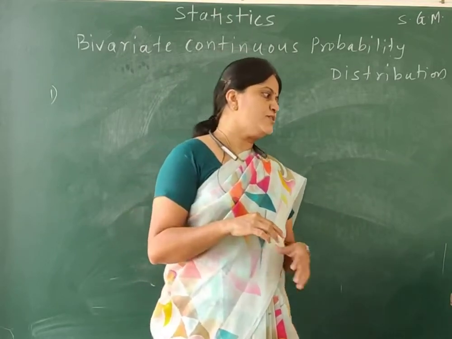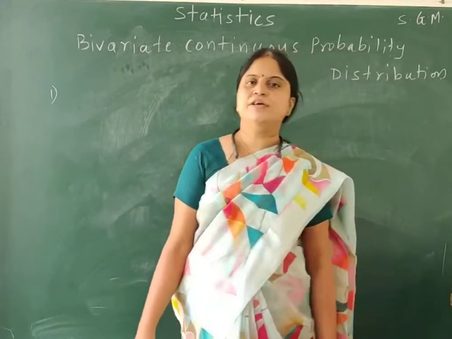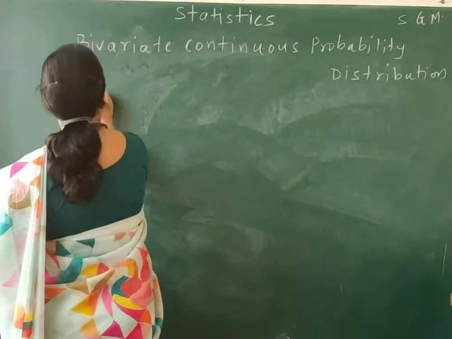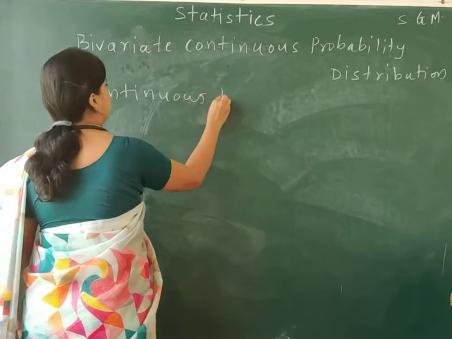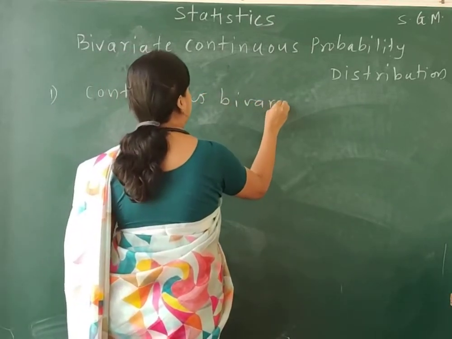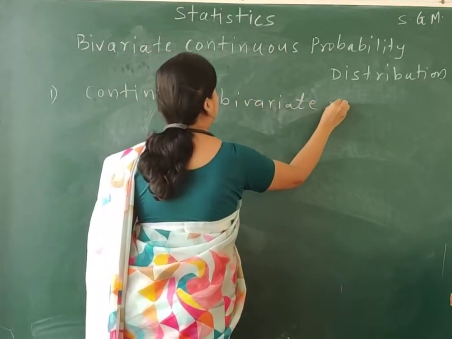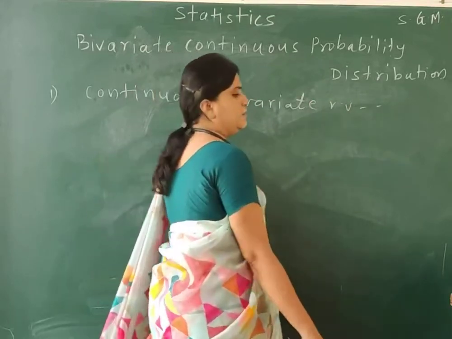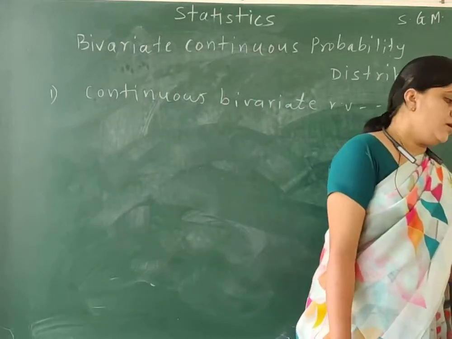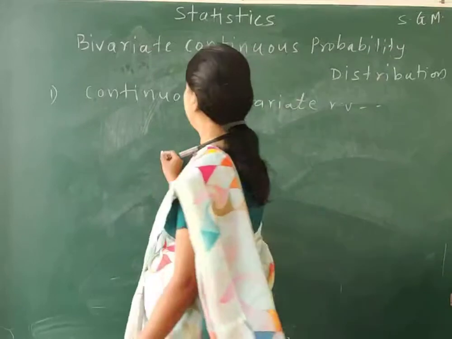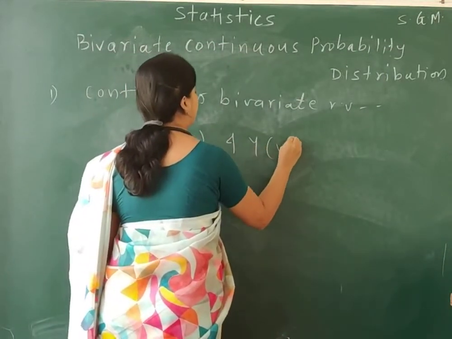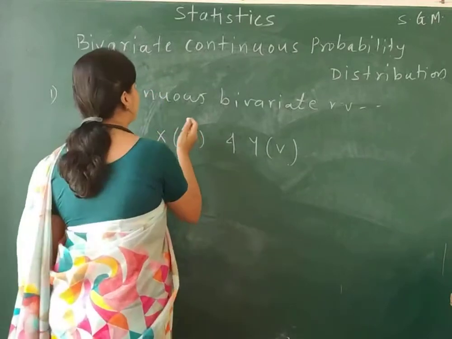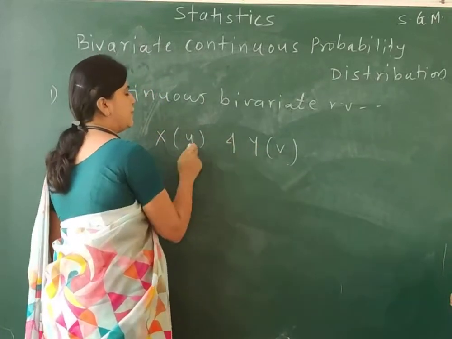Okay, so the first definition is continuous bivariate random variable. Suppose x of u and y of v, where these are the sample points.